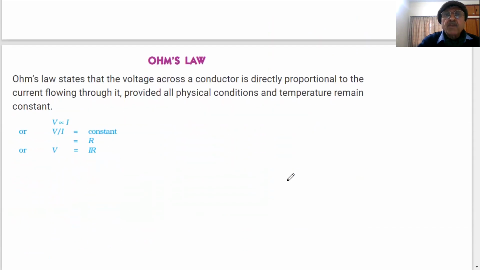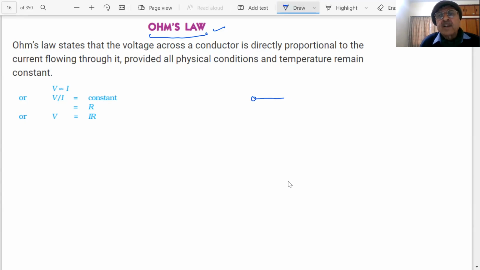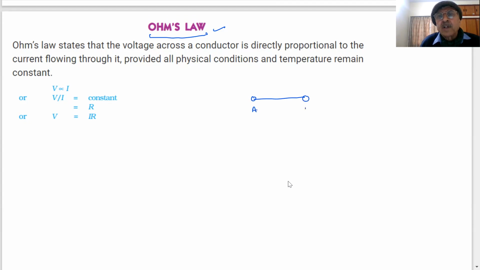Now coming to a very important law. Student, this is going to be asked in the exam. A very important law in physics, in electricity, Ohm's law. What was the experiment done by Ohm? You have seen, student, if I have any conductor, then charge can flow in the conductor. When the charge flows, we have to have a circuit. Everything has a circuit. All home appliances have a circuit. You have electrical wires, you have switches on and off, everything.